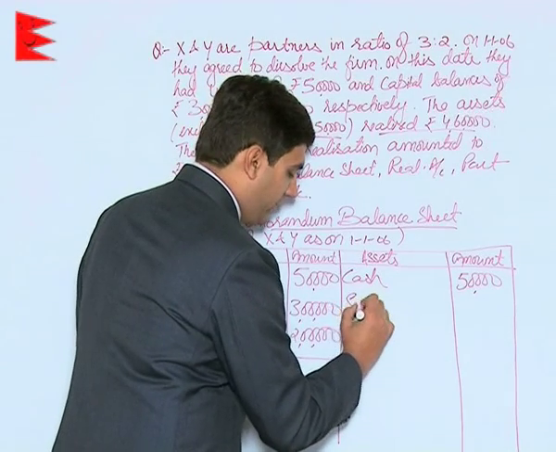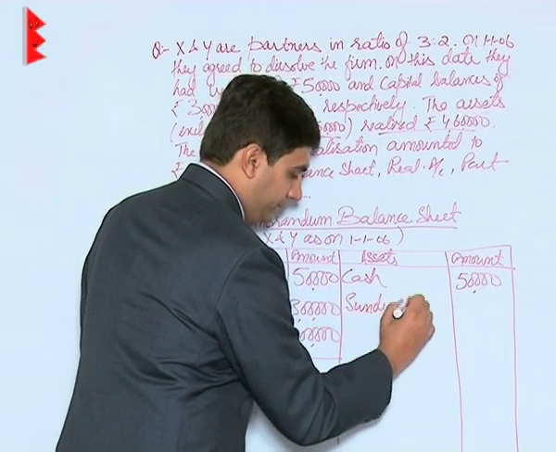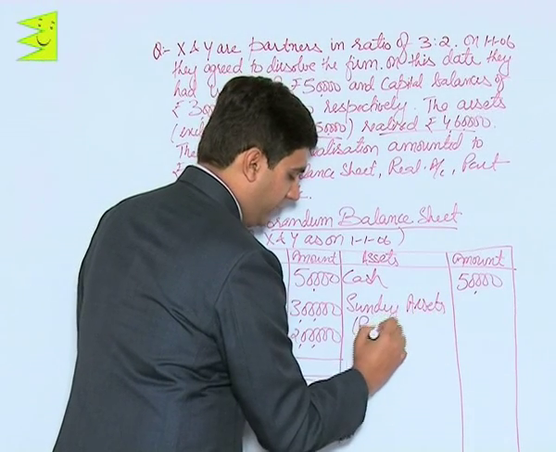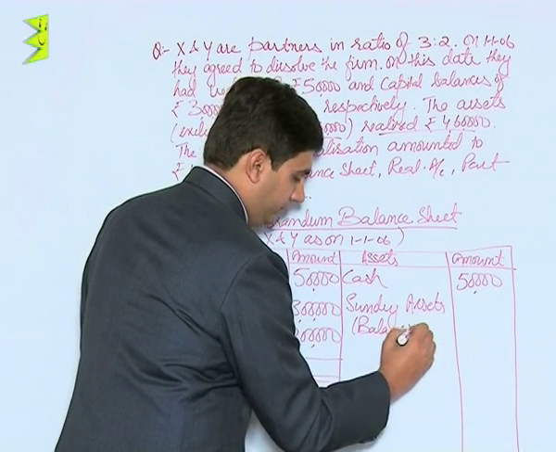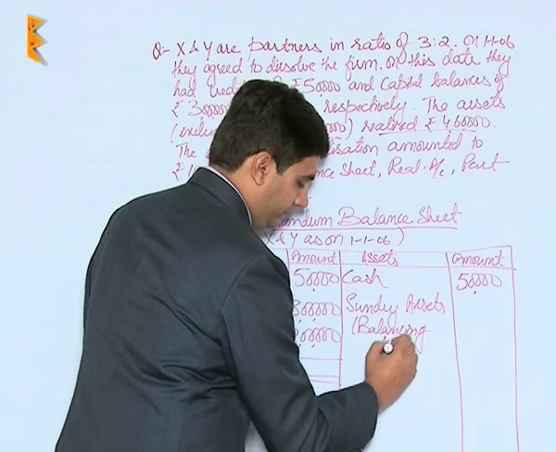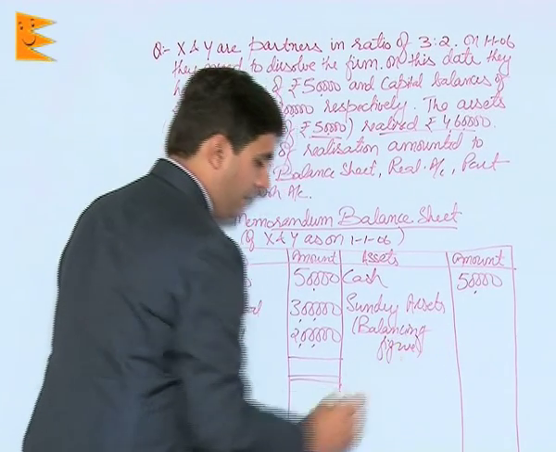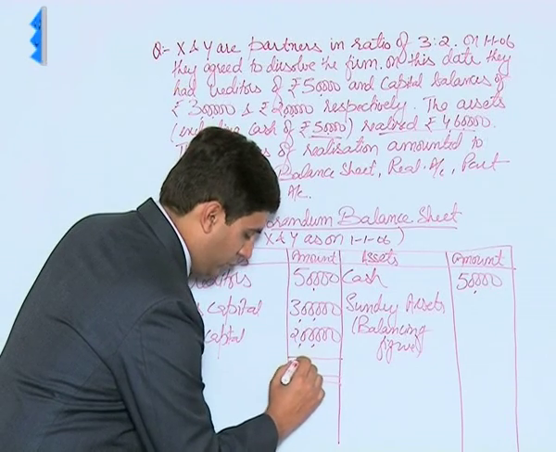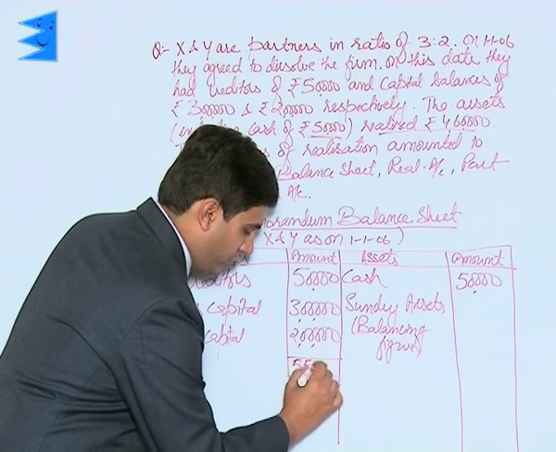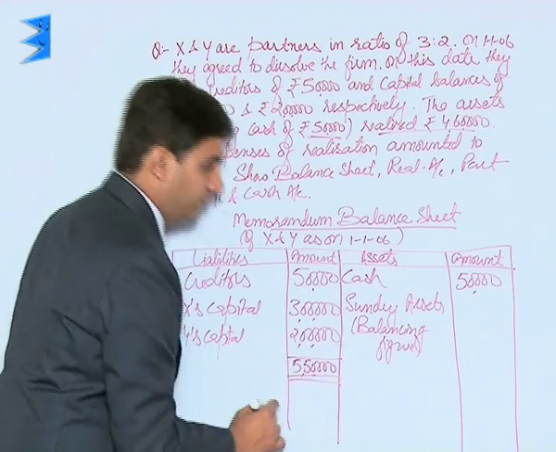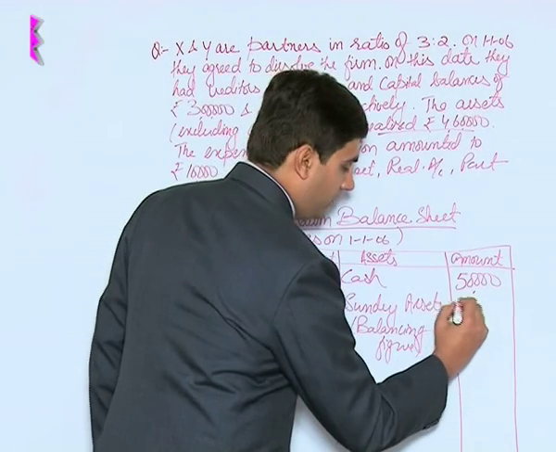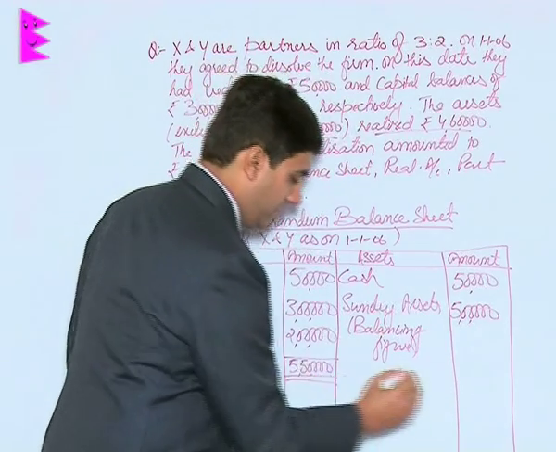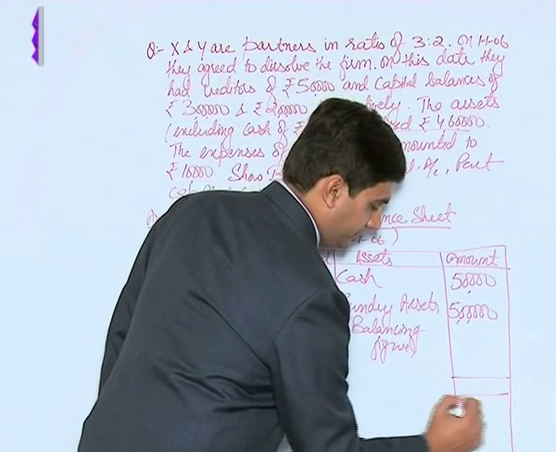So we'll write sundry assets, and this is the balancing figure. And it has been derived by subtracting the totals of the two sides. The liability side shows a total of 5,50,000 minus 50,000. We will have sundry assets of rupees 5 lakhs.